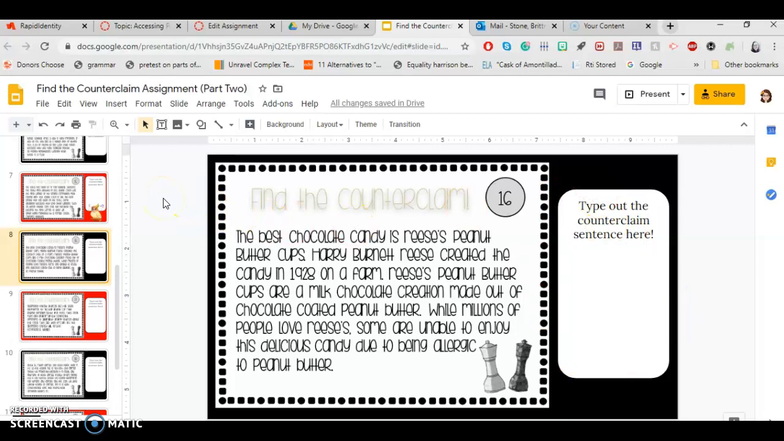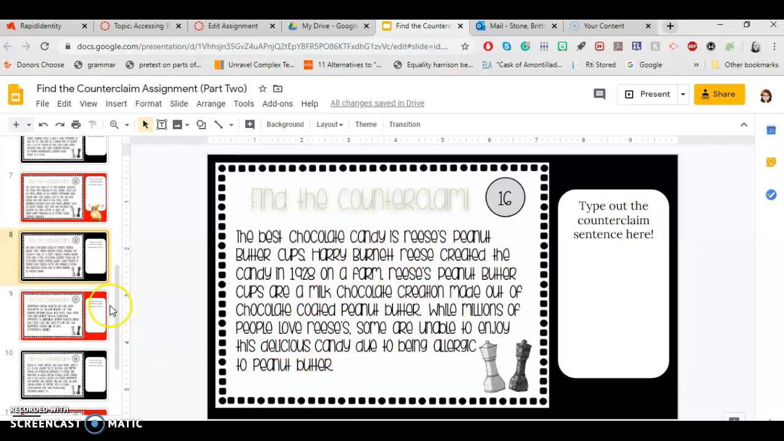So number 16. The best chocolate candy is Reese's Peanut Butter Cups. Harry Burnett Reese created the candy in 1928 on a farm. Reese's Peanut Butter Cups are a milk chocolate creation made out of chocolate-coated peanut butter. While millions of people love Reese's, some are unable to enjoy this delicious candy due to being allergic to peanut butter. Okay, so again, think about the issue, think about the topic, figure out the claim, and then figure out